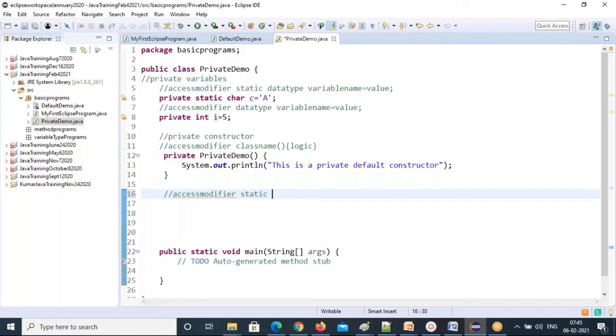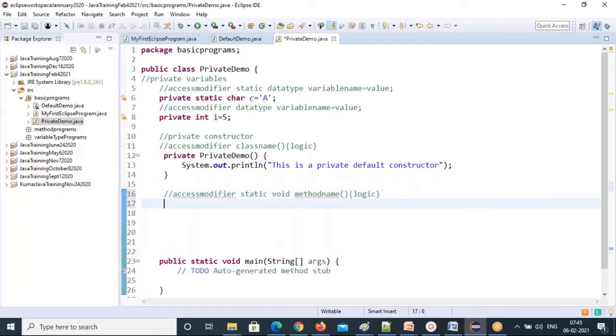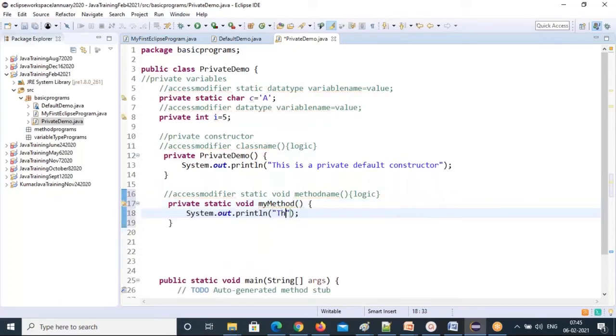Static. First, I will create a static method. Static, so void, method name, parenthesis, curly braces, logic. This is the one static method I'm creating. My access modifier is private because I'm creating a private method. I don't want to give permission to other classes. That's why I'm creating private methods. Private static void my method. See, first word all lowercase, and I'll write. So this is a private static method. The simple word I'm writing.